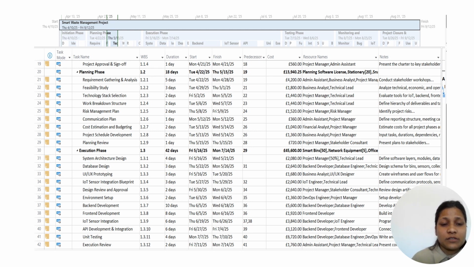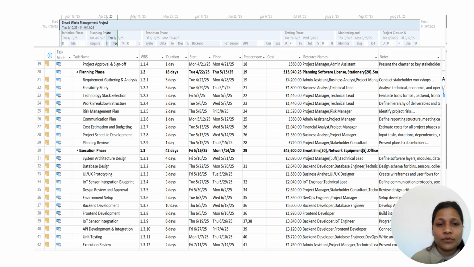There are also other subtasks mentioned. Next is the execution phase. In the execution phase, the work breakdown structure is 1.3, and the total duration for this phase is 42 days. It starts on 16th of May and ends on 14th of July, and its predecessor or dependency is 29.